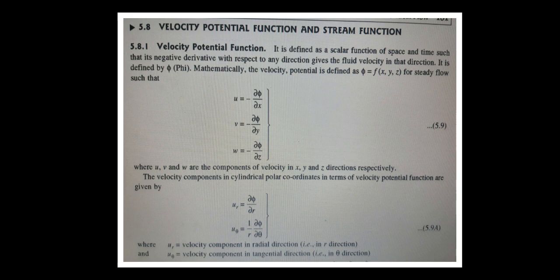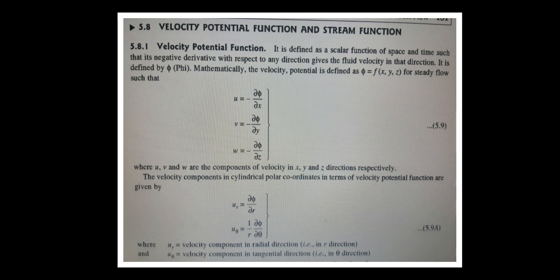So mathematically we will write the velocity potential is defined as phi equals f of x, y, z for steady flow, such that u equals minus dou phi by dou x, v equals minus dou phi by dou y, w equals minus dou phi by dou z, where u, v, w are the components of the velocities in x direction, y direction and z direction.